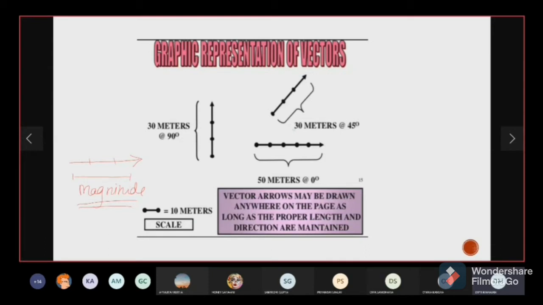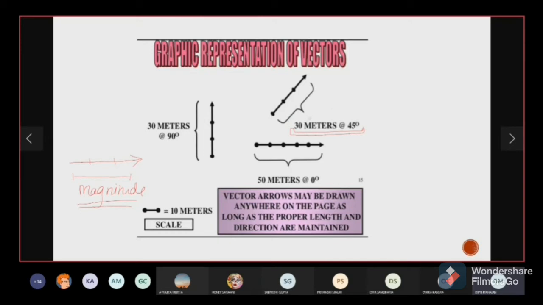So here, a vector of 30 meters magnitude with a 45 degree angle. You can see it is making a 45 degree angle with the x-axis.